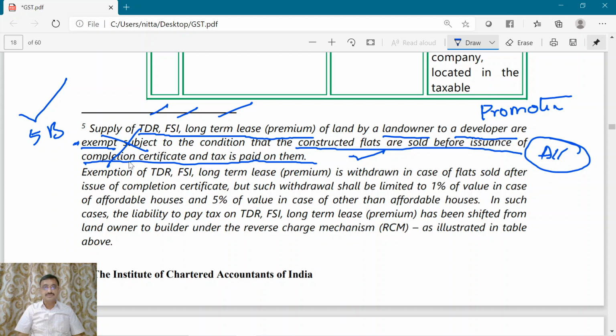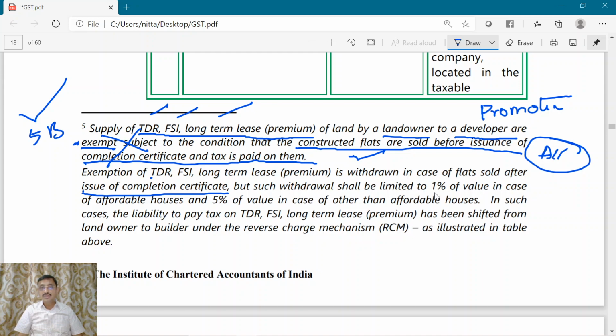Now, this exemption of TDR, FSI, long-term lease premium will not be available in case of flats sold after the issuance of the completion certificate. However, what will be the rate at which this FSI or TDR or long-term lease premium will be chargeable to tax?